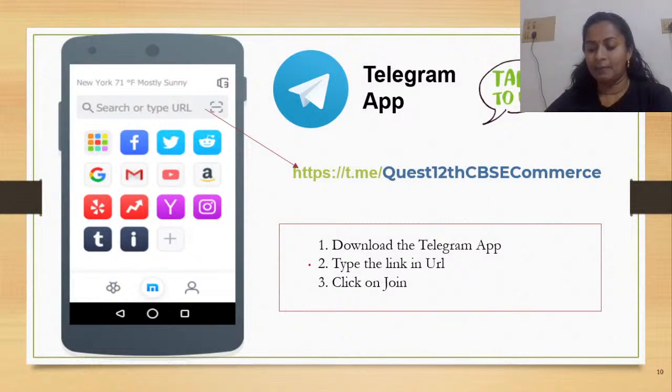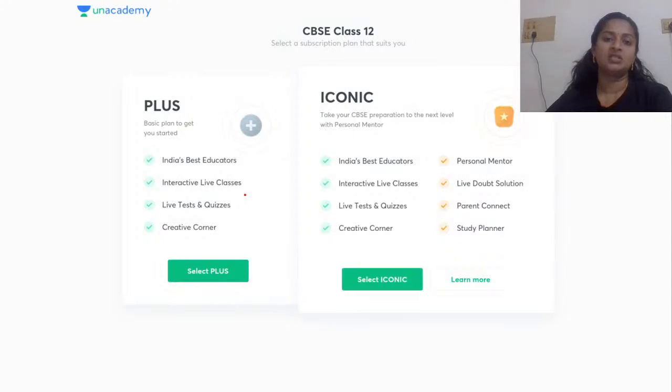Apart from the app, there is a Telegram channel too. To get access to the channel, you should have the Telegram app downloaded on your smartphone. Type the link shown here, Quest 12 CBSE Commerce, in the URL and join the channel, wherein you get updates posted by Unacademy as well as the various educators.